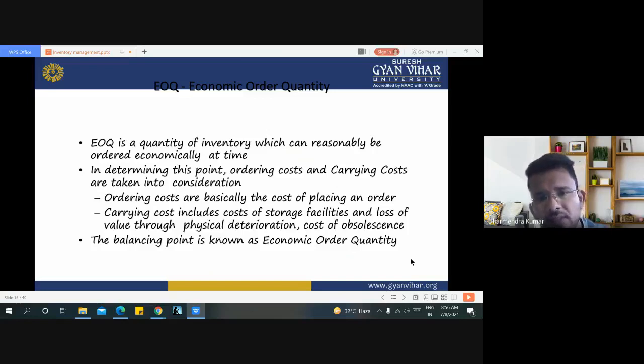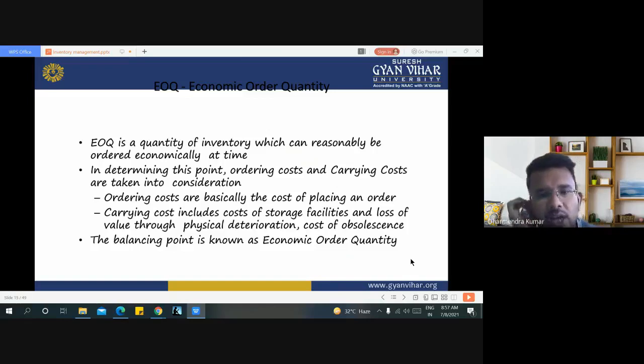Ordering costs are basically the cost of placing an order, and carrying cost includes the cost of storage facilities, cost of transportation, cost of loss of value through physical deterioration, or the cost of obsolescence. Any type of damage during carrying or during the inventory is all included in the carrying cost.